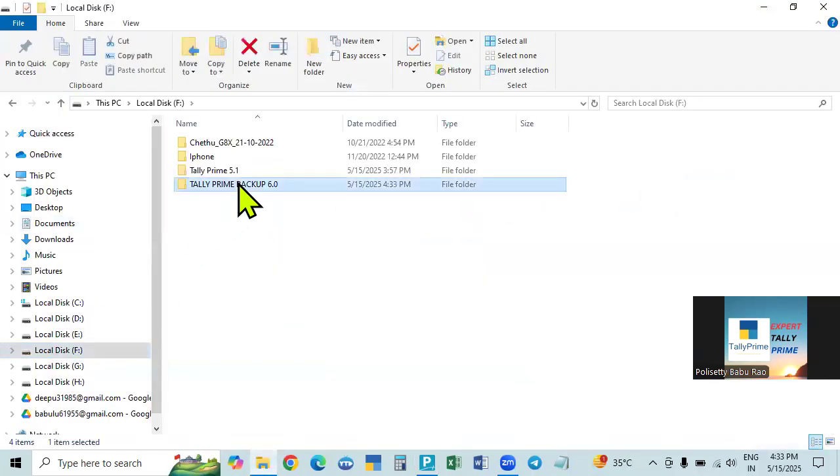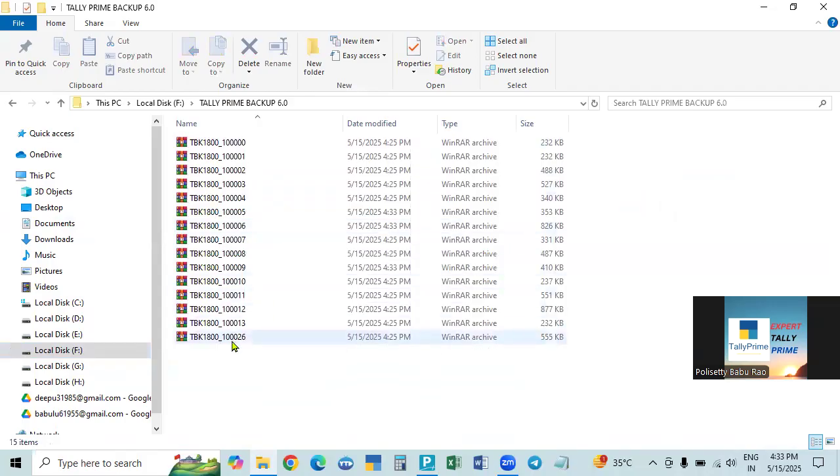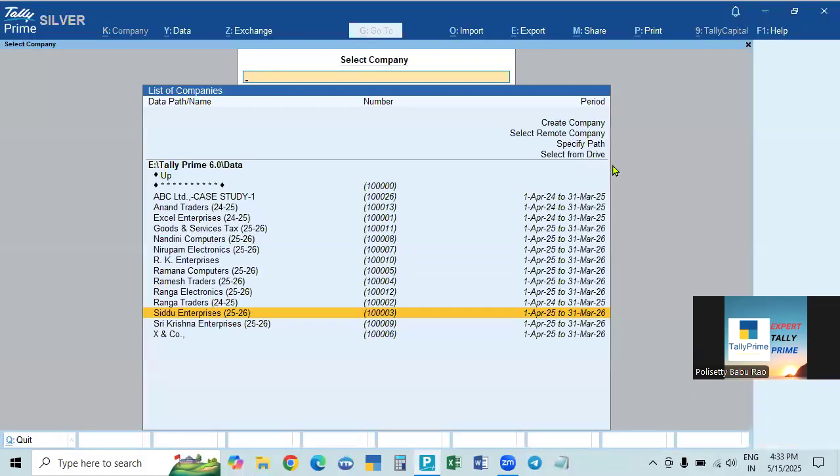But if you go and see here, all those companies will be there, only those companies. That is, when you take a backup, the old already existing backup will be updated. The new backup will override the old backup, so every time a new file will not be created. Every company will be opened only once, and whenever you take backup of any company, that will overwrite the already existing backup file, and the new data will be added to that. That's all. So this is how you do this.